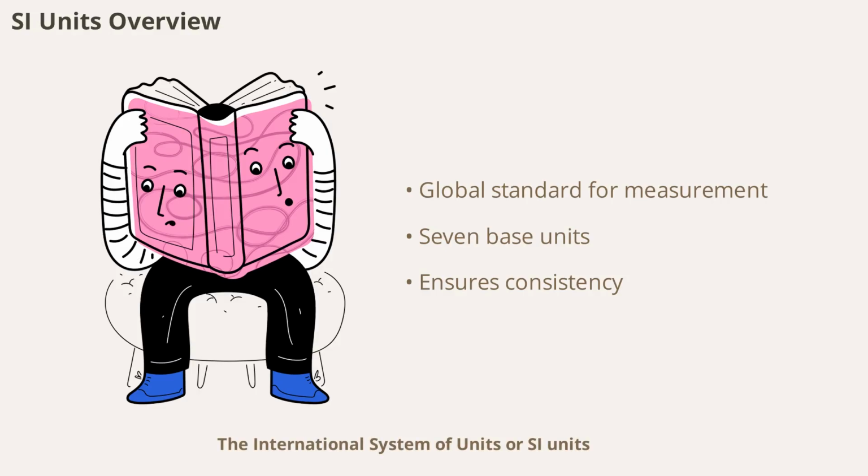International System of Units, or SI units, is the globally accepted standard for measurement in science. SI units provide a consistent way to express physical quantities, making it easier for scientists worldwide to share and compare results. The system includes 7 base units, such as the meter for length, kilogram for mass, and second for time. Using SI units ensures clarity and uniformity in scientific communication.